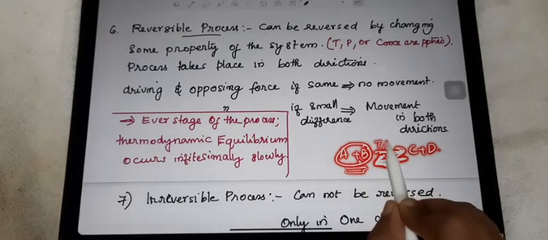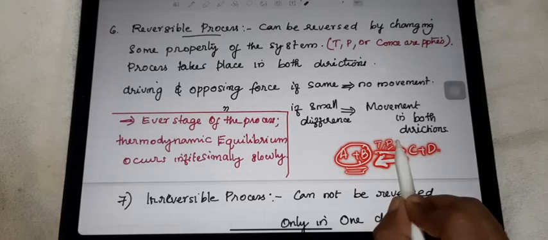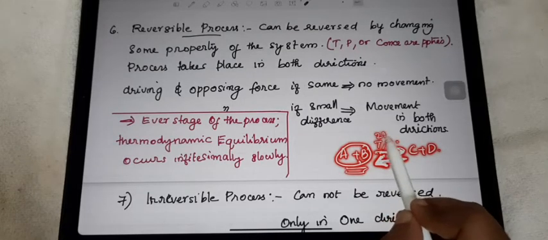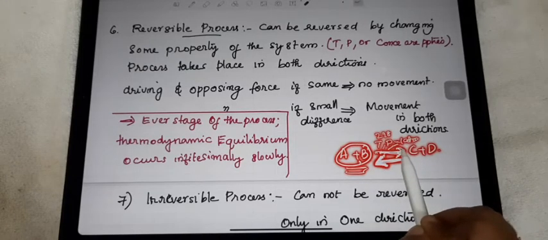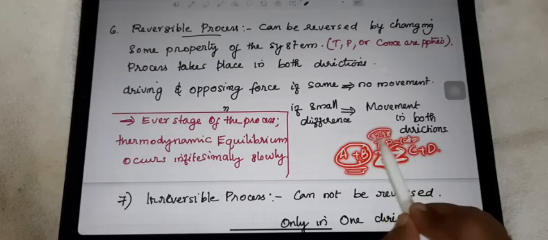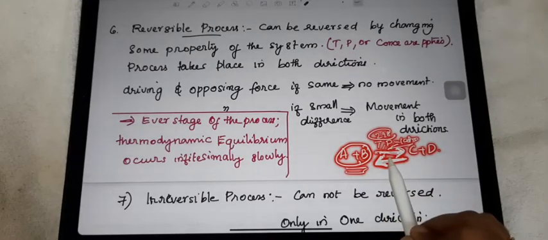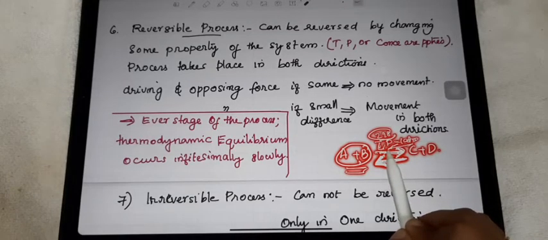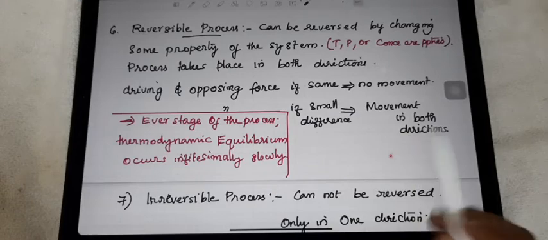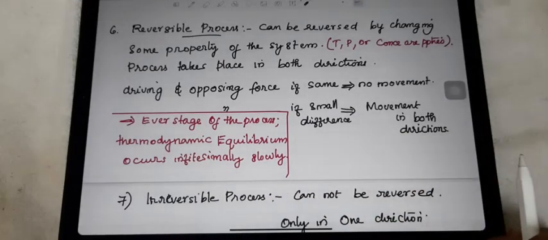There are some conditions when the reaction begins: the temperature is 298 Kelvin or pressure is 1 atmosphere. Likewise, conditions we took before starting this reaction. But when we alter the temperature or pressure, when you change any conditions, any properties, like temperature from 298 I changed to 378, or pressure I changed to 2 atmosphere, the conditions or properties are changed. So what will happen? There is a chance of reversing that reaction back.